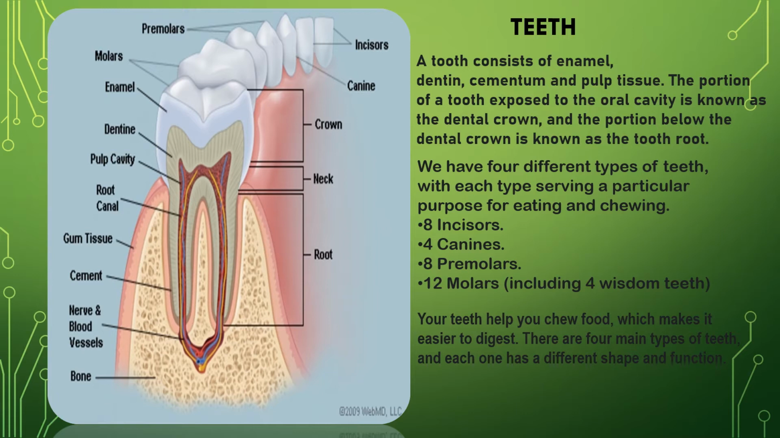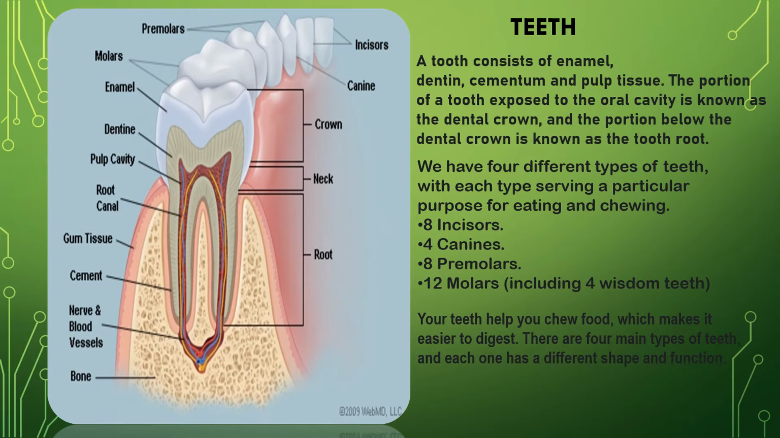Now the next one is teeth. A tooth consists of enamel, dentin, cementum and pulp tissue. The portion of a tooth exposed to the oral cavity is known as the dental crown, and the portion below the dental crown is known as the tooth root. You can see from the diagram, within the crown, enamel and dentine portion is there. Within the neck portion, pulp cavity is there, and within the root portion, root canal, gum tissue, cementum, nerve, blood vessels and bone are there.